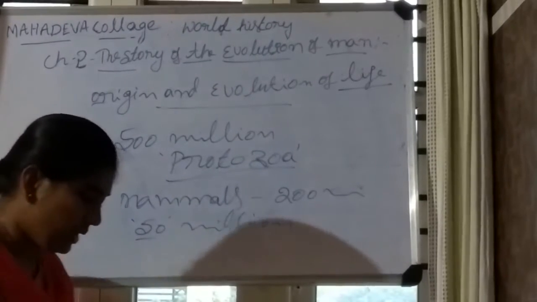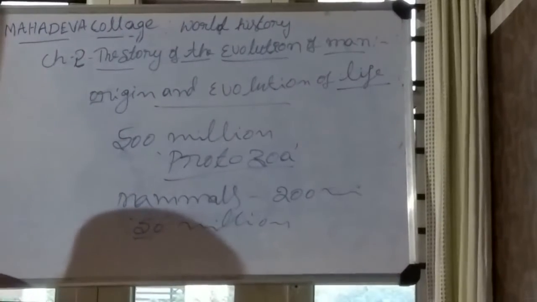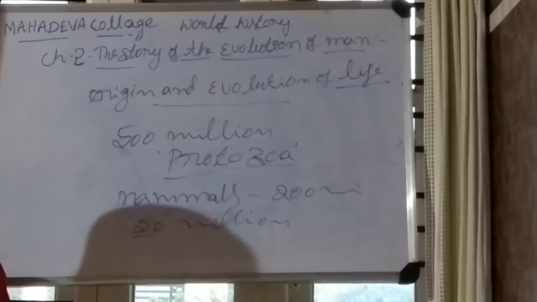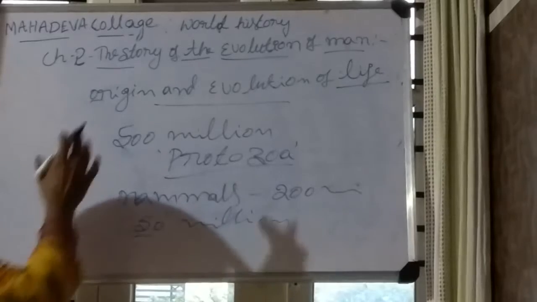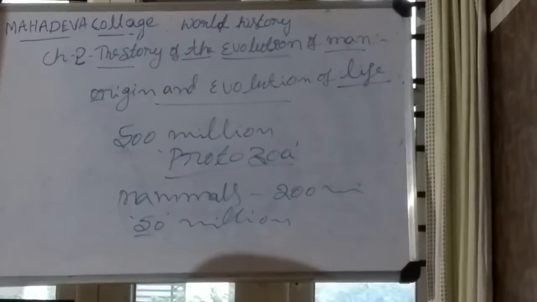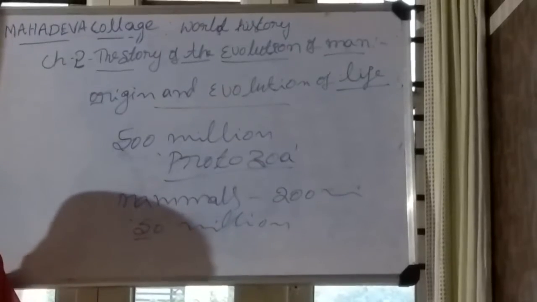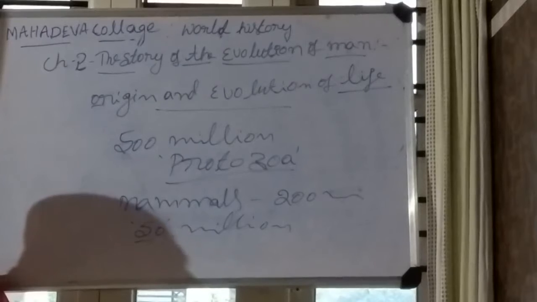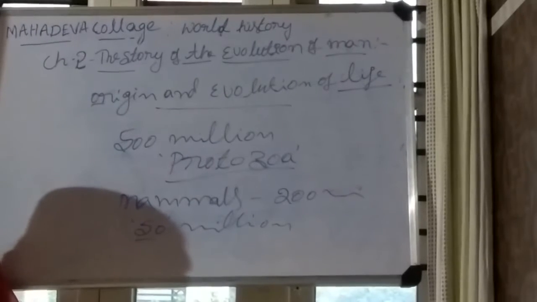Shall I repeat it? There are many theories regarding the origin and evolution of life. First, 700 million years ago, there were two chemicals, hydrogen and carbon. This is a 2 marks question: which two chemicals formed life? Hydrogen and carbon.